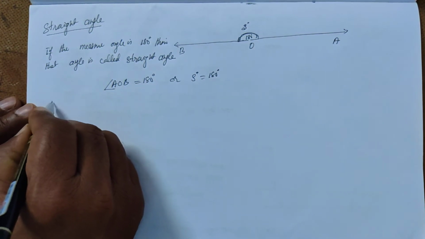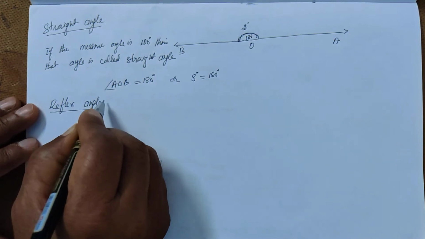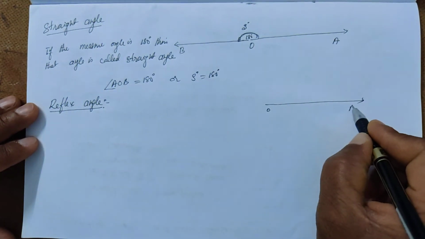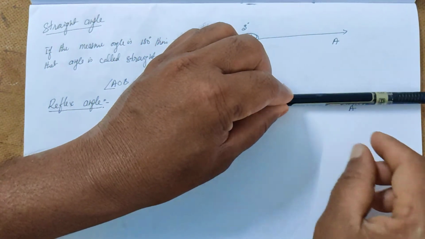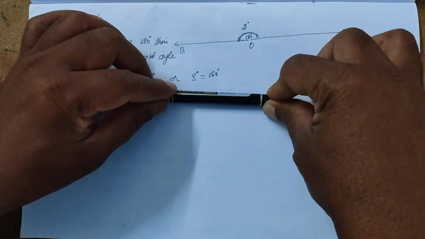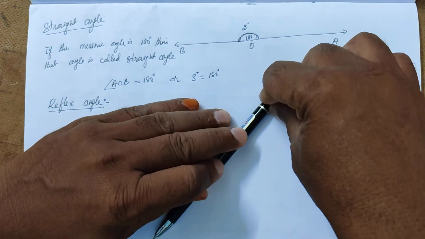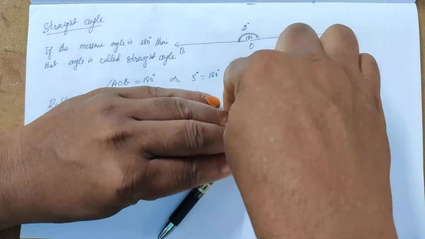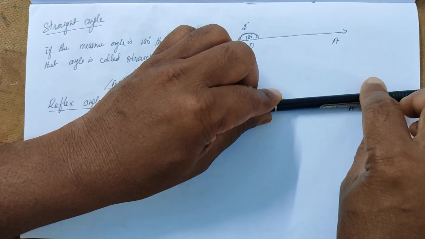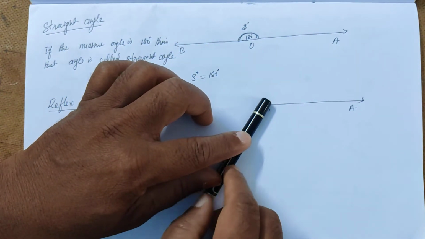Reflex angle. What is a reflex angle? So this is the OA ray. Now this OA ray is rotating like this along this fixed direction. So this is 180. Now like this, it is more than 180. So this angle is more than 180, and if it rotates completely, it covers 360 degrees. But now let it be like this. So this is more than 180 and less than 360.